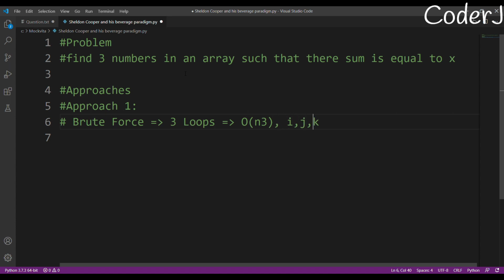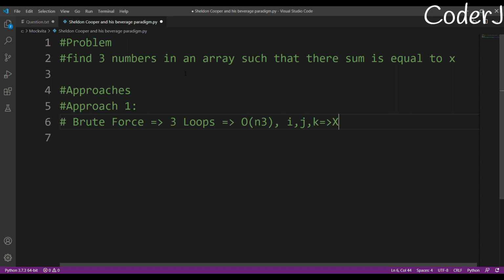I'll check all the possible combinations, and if their sum is equal to X, then yes, we have our answer. If we have iterated through all three loops and haven't found such a combination, then we return false. So this is approach one. To be honest, I'd fairly advise you not to use this. Why? Because as you have already seen, the constraints were very vague. I don't know what the upper bound or the lower bound is there.